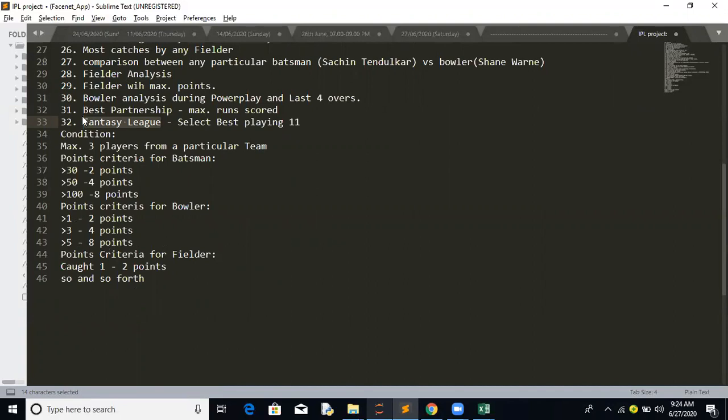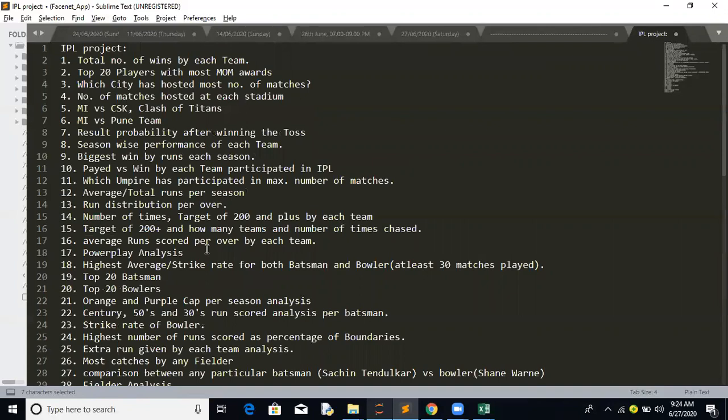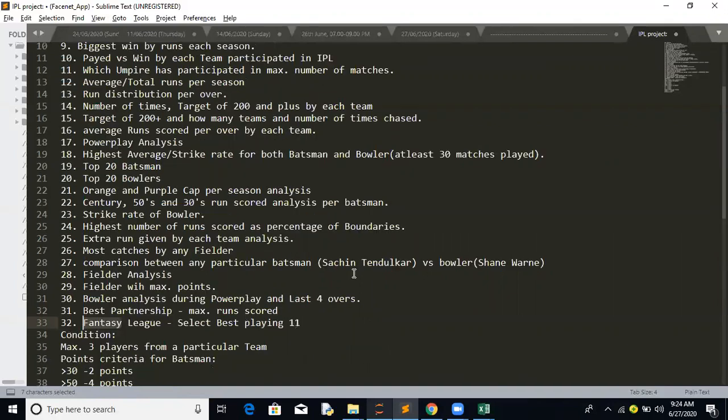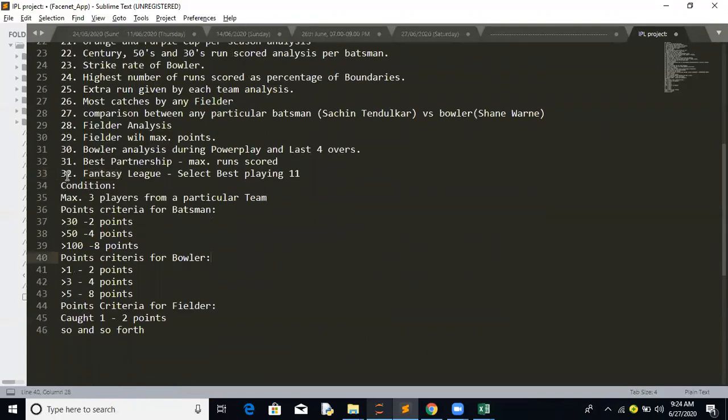Again, the fantasy league is run by the IPL as well, for the IPL fan base. That's the main goal for this. And lastly, we will try predictive analysis to determine which team is going to win. I think we won't be doing all the exact data visualization tasks, but we'll mainly focus on the fantasy league and data prediction as part of it.